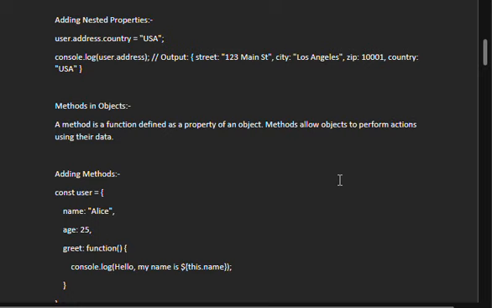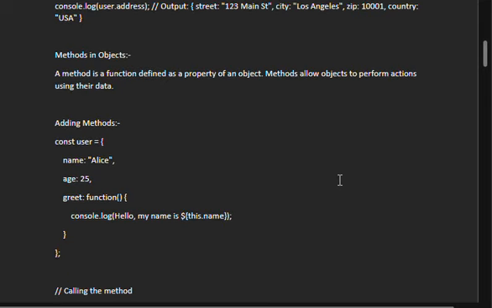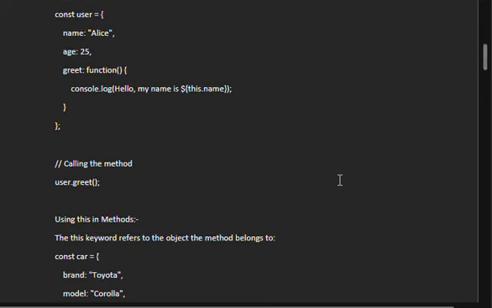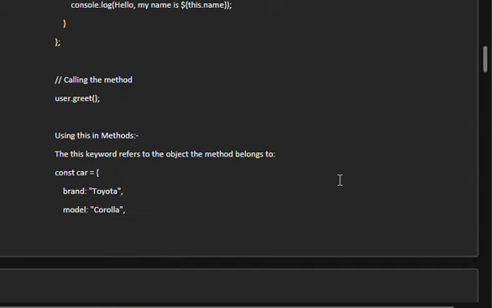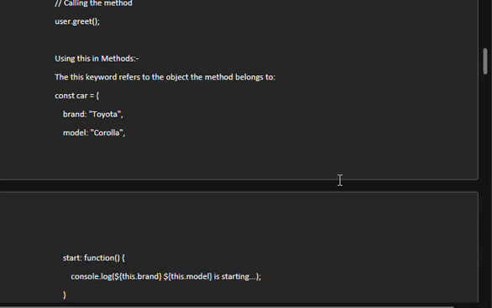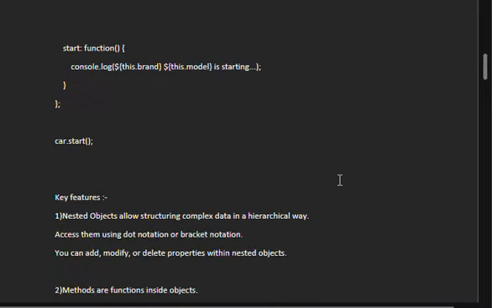Methods in objects: a method is a function defined as a property of an object. Methods allow objects to perform actions using the data. Adding methods is an example. In a method, the this keyword refers to the object the method belongs to. Like we can use the this keyword in this method.